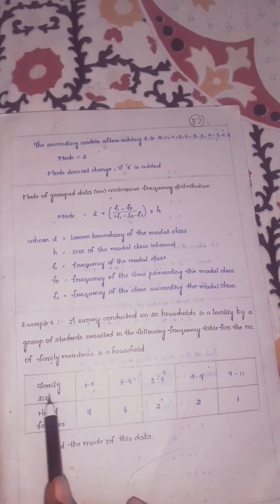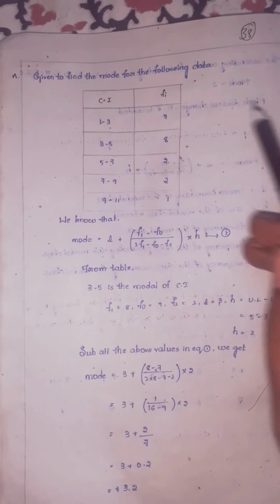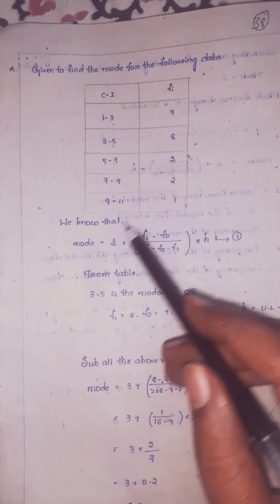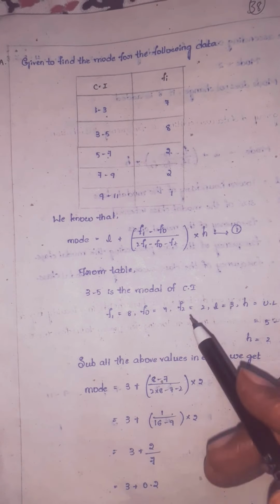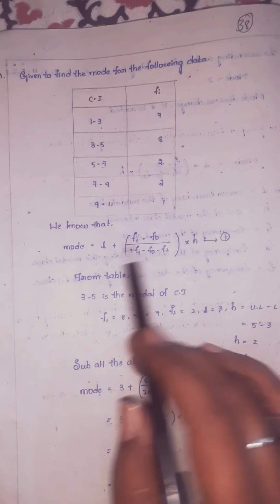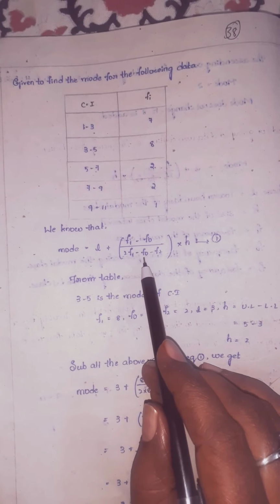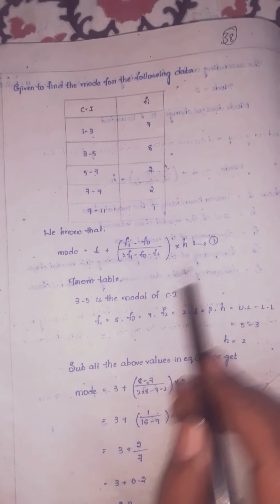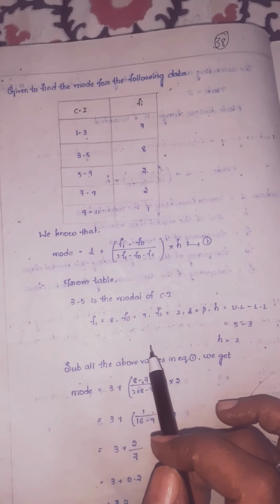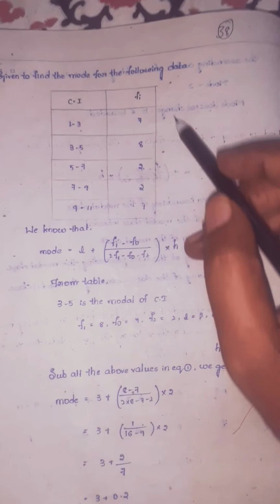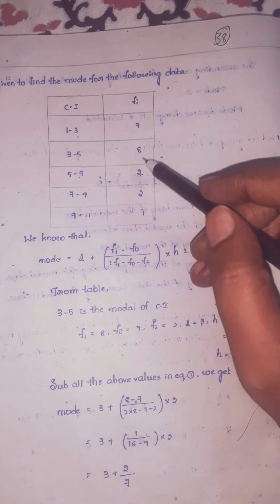So we will see. Now the first row will become the first column, the second row will become the second column, children. That only I have written. So we know that mode is equal to L plus (F1 minus F0) by (2 F1 minus F0 minus F2) into H. From the table, see children, what is the highest frequency?